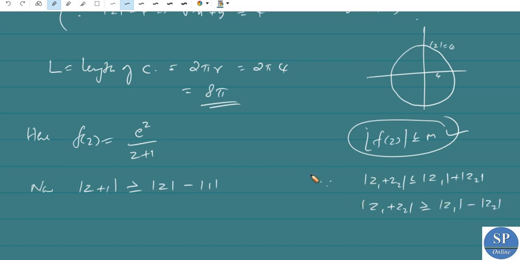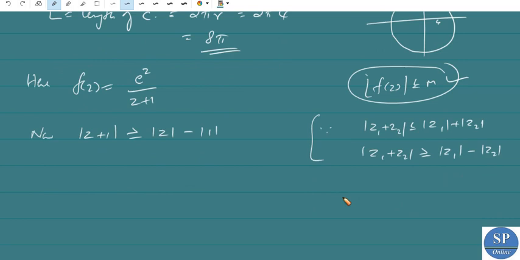We already proved these inequalities. So applying the second inequality, modulus of z plus 1 is at least modulus of z minus modulus of 1, that is modulus of z minus 1.